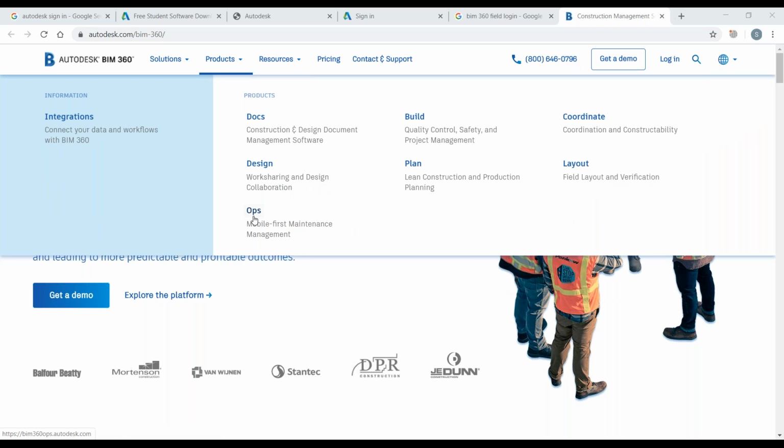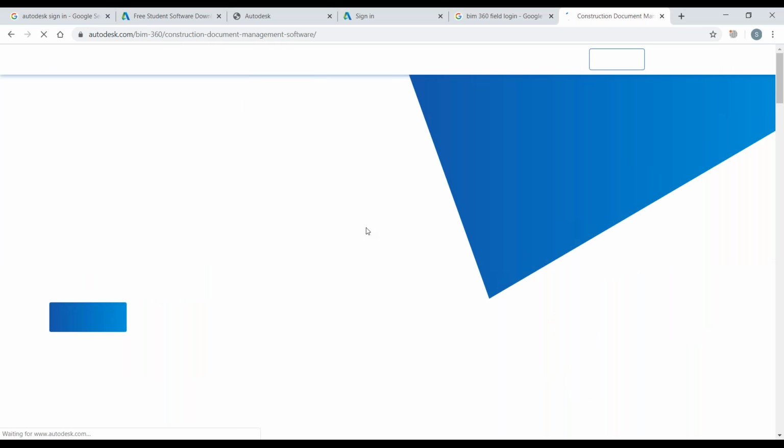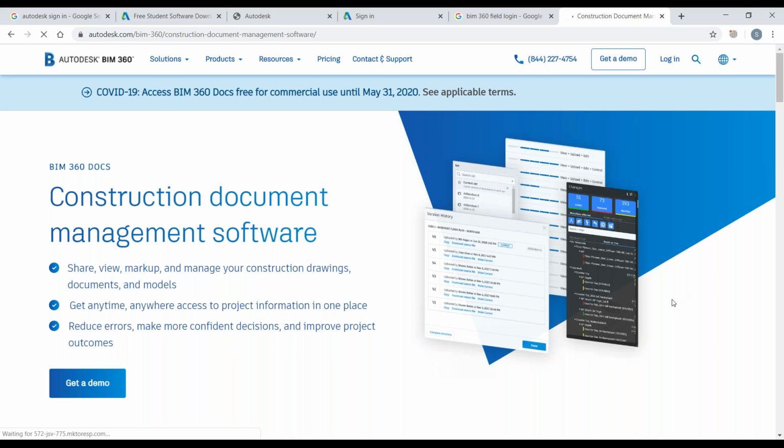All these products can be registered, and we can all make use of these products here. First, whenever we are going for the documents, design, plan, layout, or something, we have to click on any one of the products, and you can get a demo.